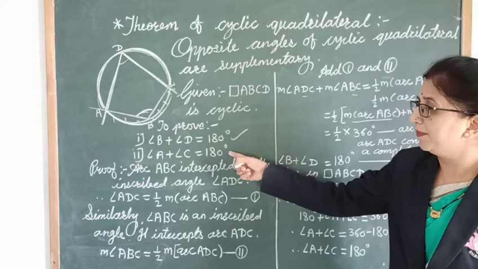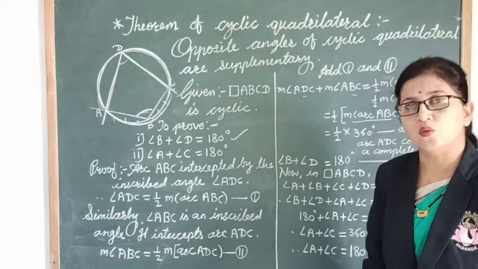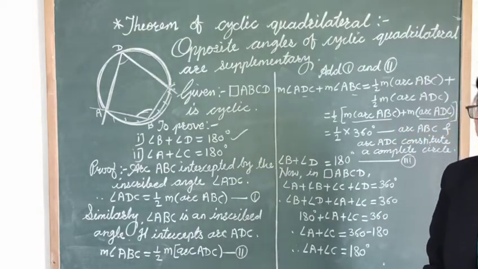Now to prove this second pair, that is, angle A plus angle C is equal to 180, we have two options.